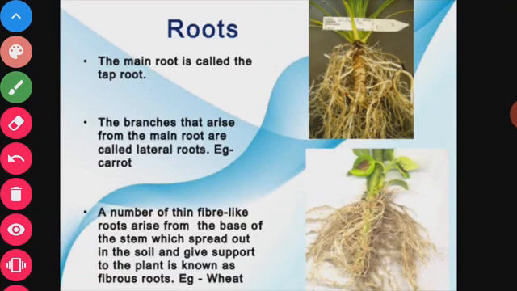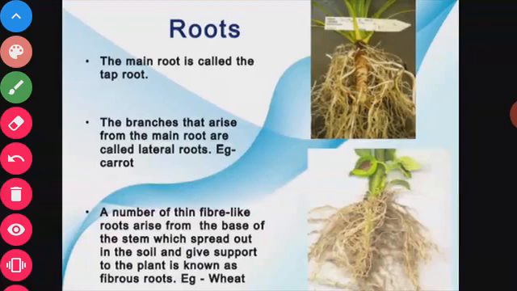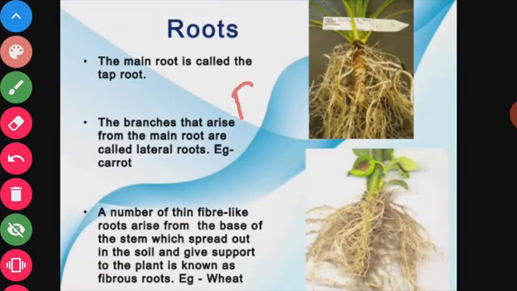The main root is called the taproot. The root and its branches growing under the ground constitute the root system. Generally we say there are two types of roots: primary roots and secondary roots. What are primary roots and what are secondary roots? The primary root is the main root.